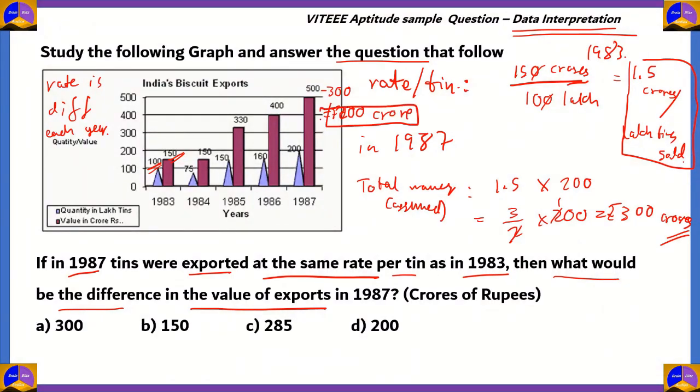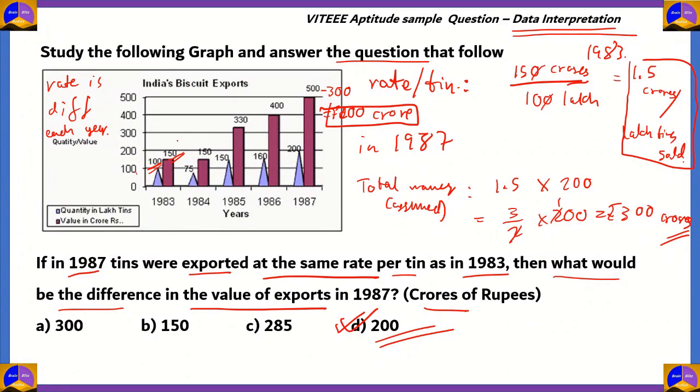So 200 crore is the correct answer to this question. Therefore, option D is the correct option in terms of crores of rupees. So the idea here is to identify what we need to find out from that data. We are given a condition that in 1987, tins were exported at the same rate per tin as in 1983.